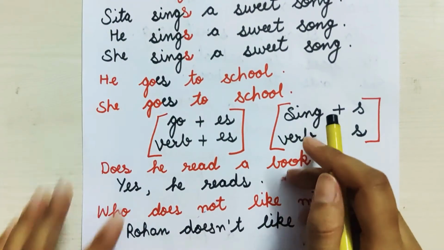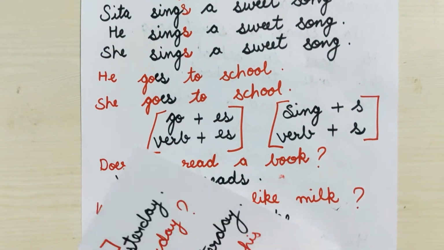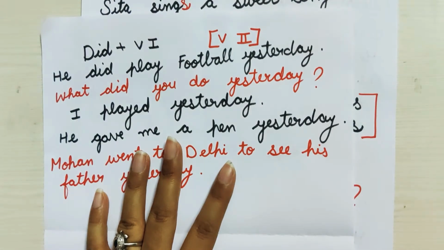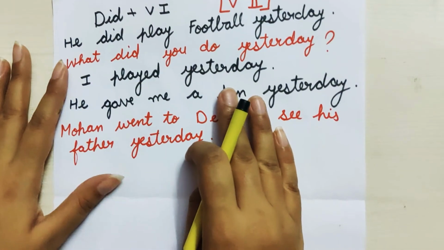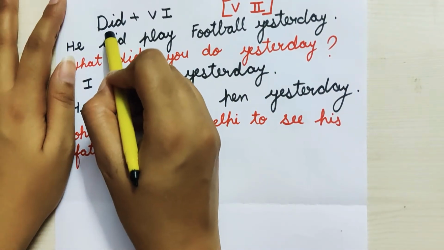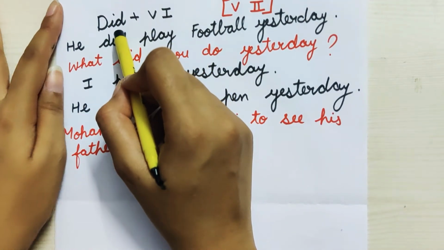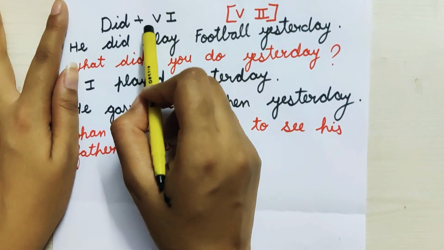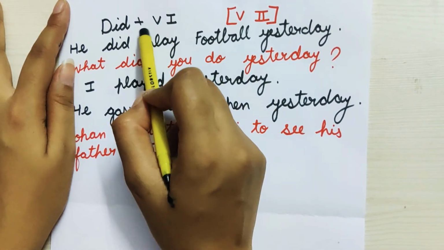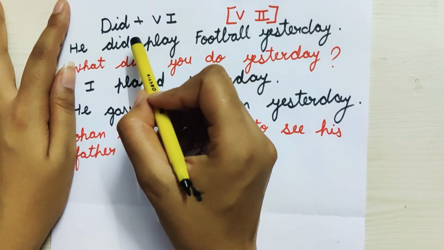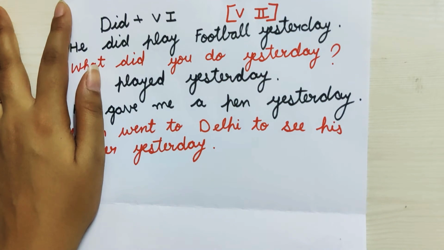Okay, now I'm going to discuss about did, where we use did. Now you can see here, did is a helping verb of past indefinite. If we are using did in the sentence, we use verb first, and if we are not using did in the sentence, we use verb second.